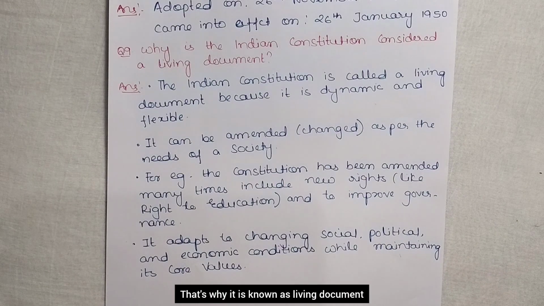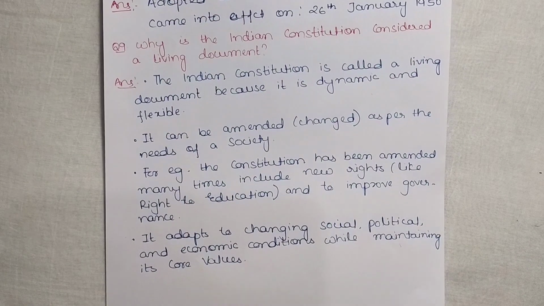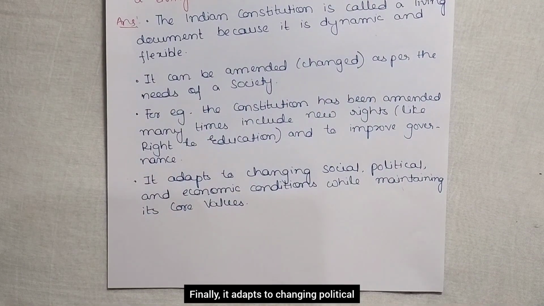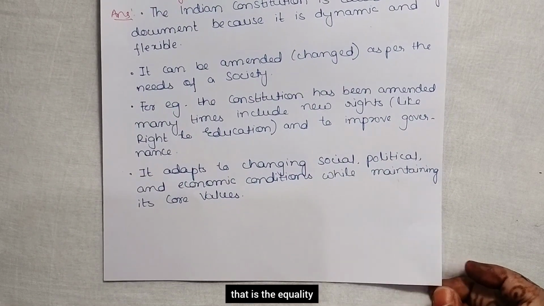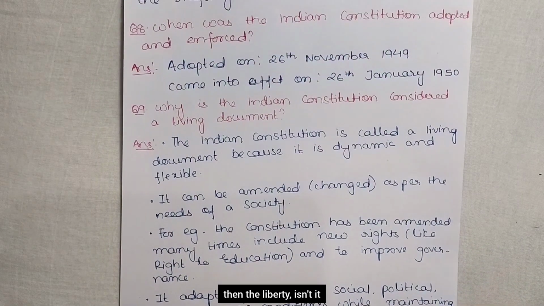That's why it is known as a living document. Finally, it adapts to changing political, social, and economic conditions while maintaining its core values. Even though it is adapted and changed as per the society and the situation, it maintains its core values, that is, equality and liberty.